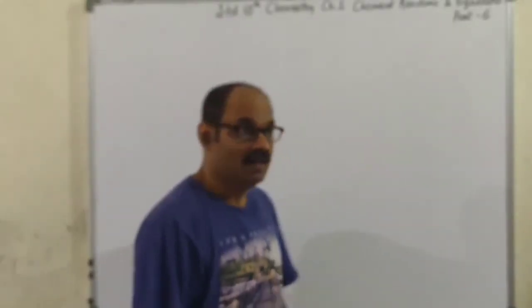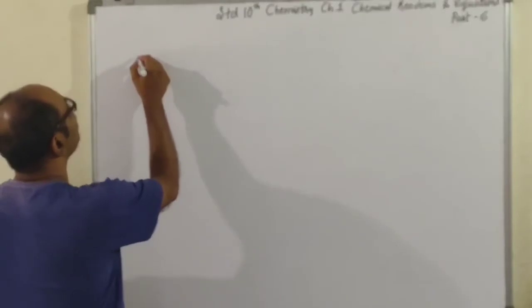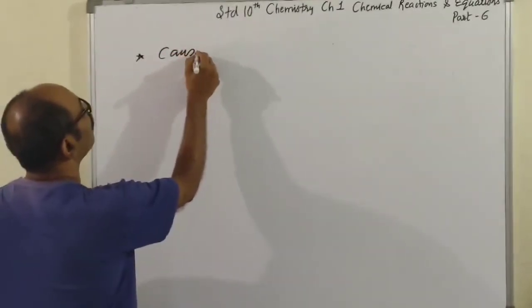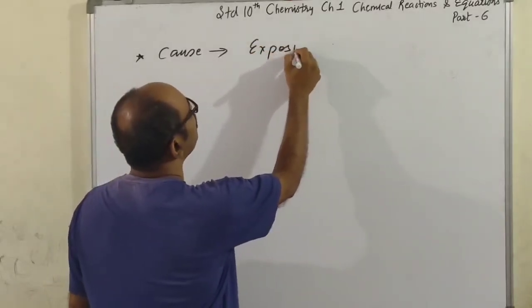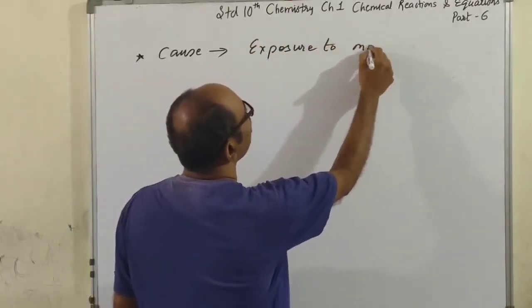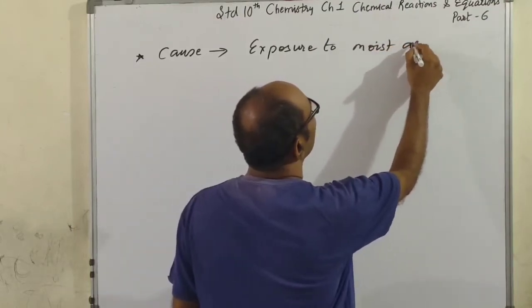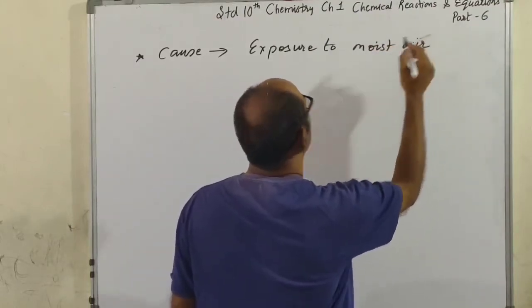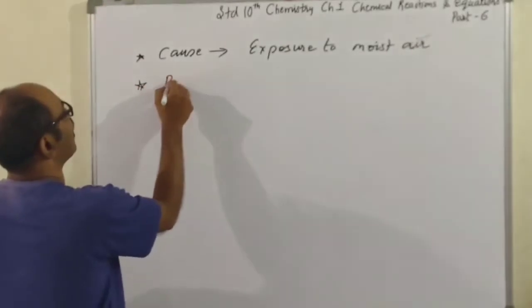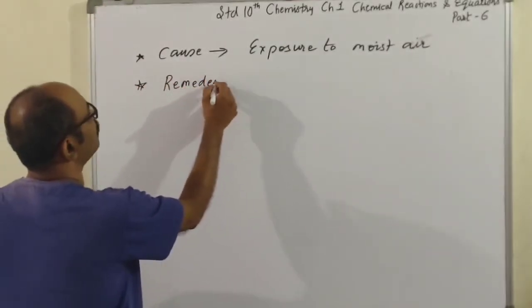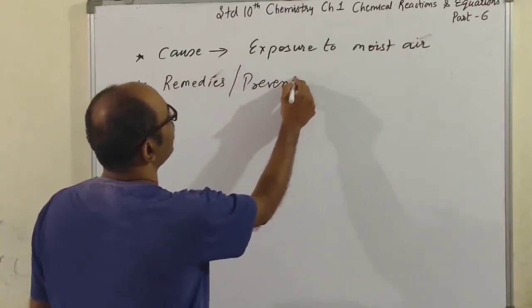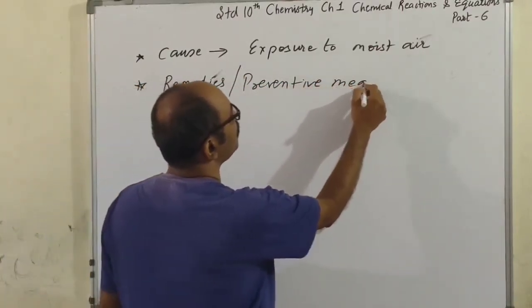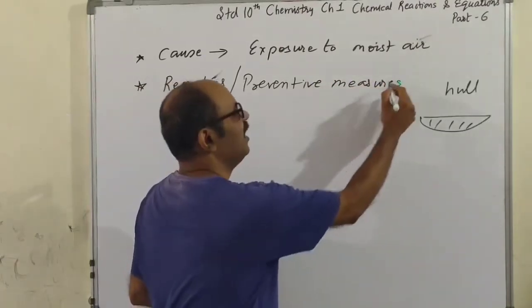So we saw the cause. Now let's see preventive measures. What is the cause of corrosion? Exposure to moist air. So what should be the remedies? Preventive measures.